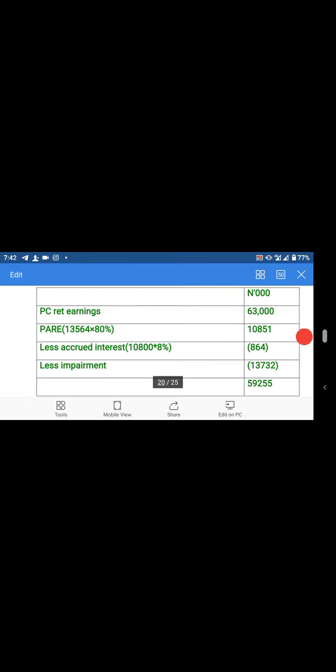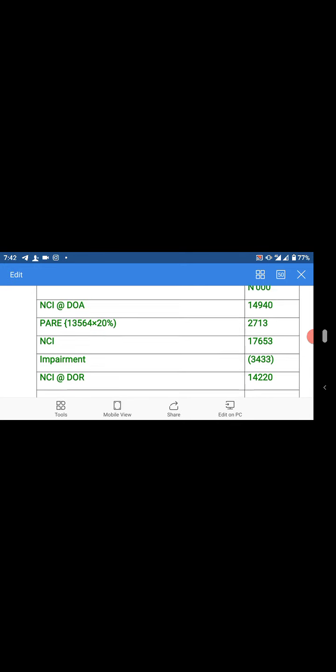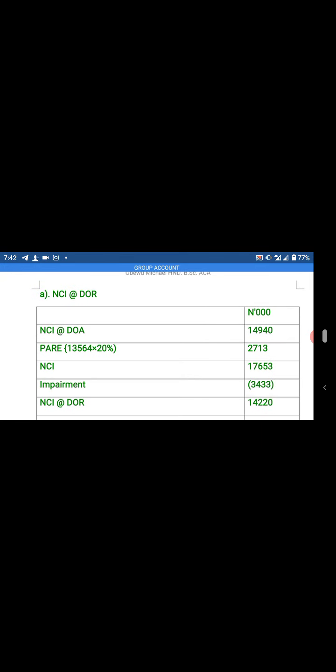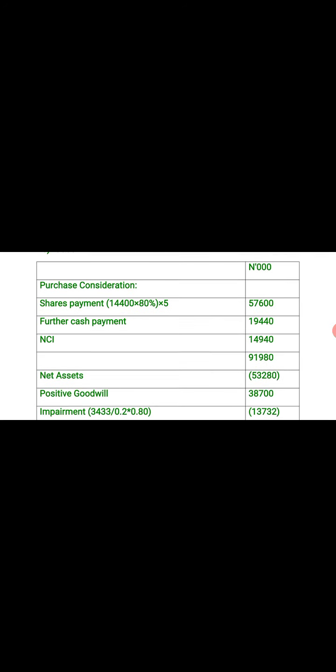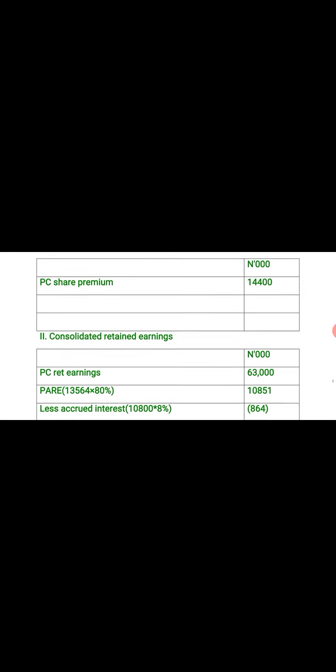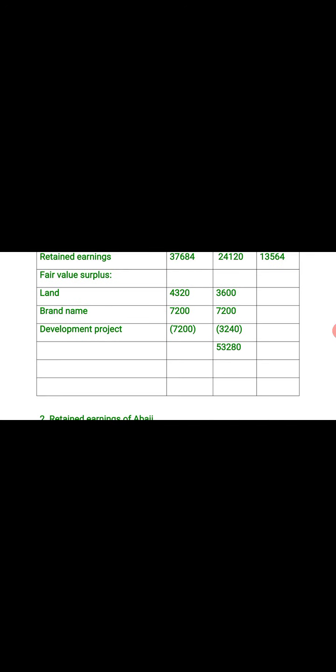So let's go back and calculate the two things we were asked to do. A is NCI. NCI is 14,940,000. How was it gotten? We used the proportionate method. The proportionate method is simple. You take this value, you multiply it by the percentage of holding of the subsidiary.